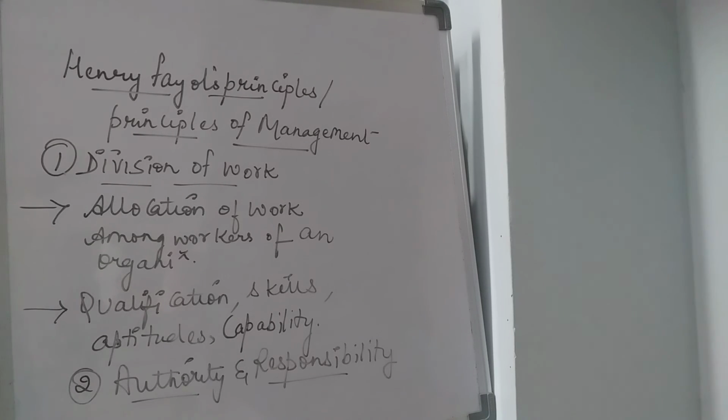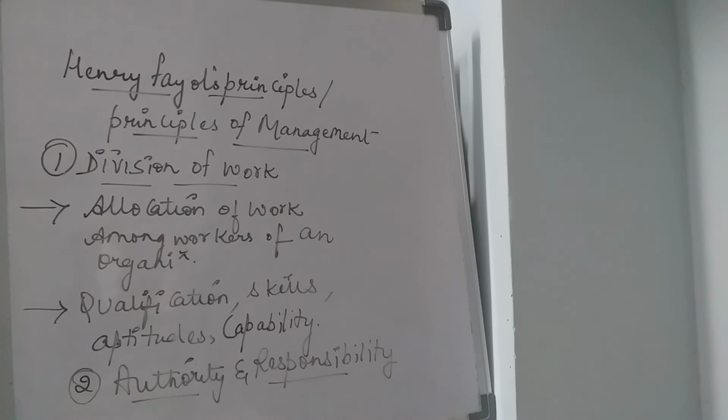Because they are the elders in your family, and after your parents, that authority and responsibility will come to your elder sister or elder brother, like that. So the elders are given this authority and responsibility. Authority means giving everything into their hands. They are in that particular place for anything, and they have the responsibility.